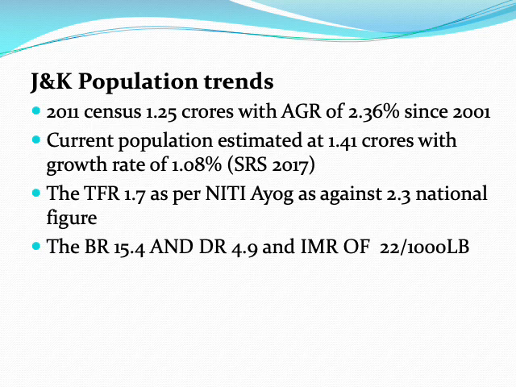Currently, the total fertility rate is 1.7 as per Niti Aayog, National Institution for Transforming India, as against a 2.3 national figure. And the birth rate is 15.4, death rate is 4.9, and the infant mortality rate is 22 per thousand live births. This is J&K's trend.